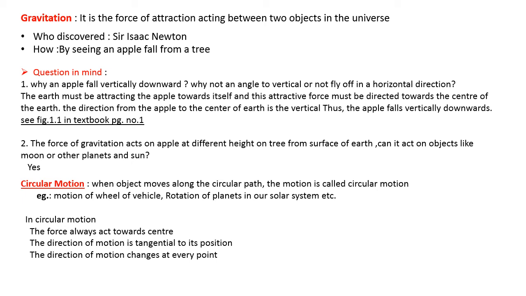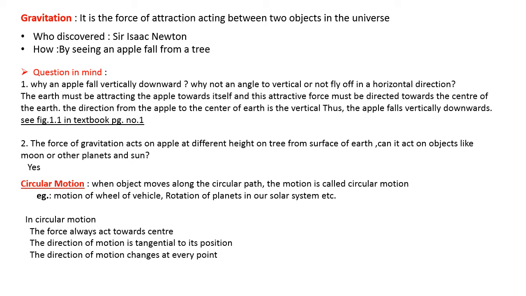Before going to the centripetal force, first discuss circular motion. In circular motion, the force always acts towards the center. Remember these points whenever we talk about circular motion. The force is always acting towards the center, means it is not outside, it is inside. So whenever you are driving a bicycle or any bike around a curved path, you can see you are getting bent inside. Why? Because the force is acting towards the center.